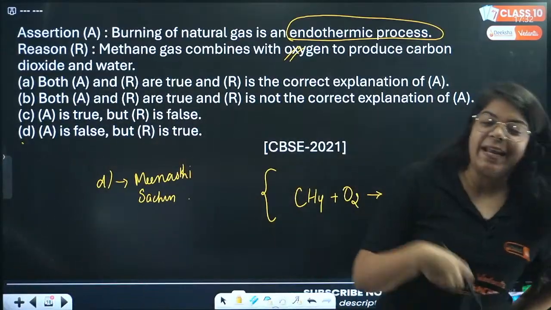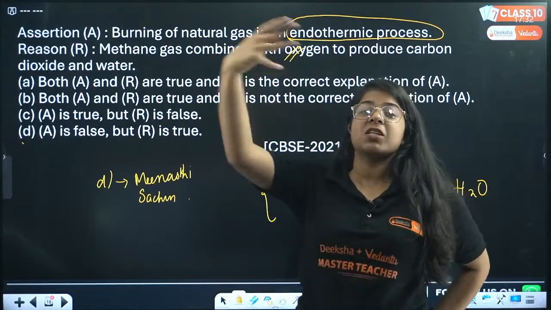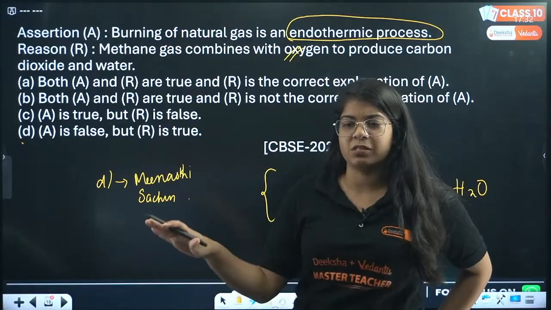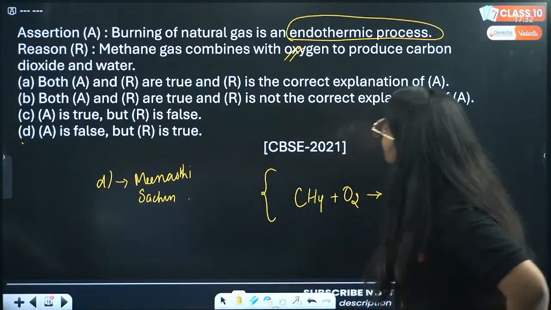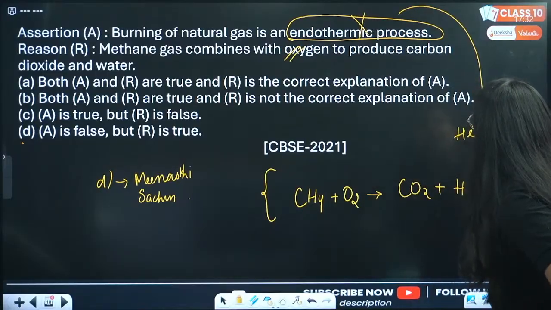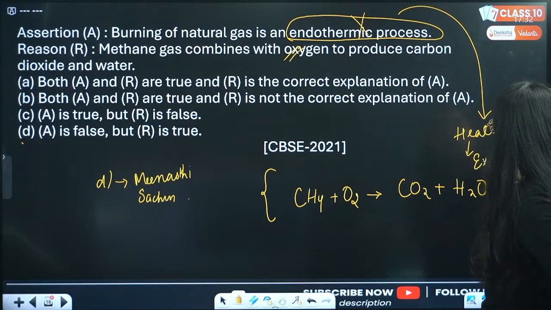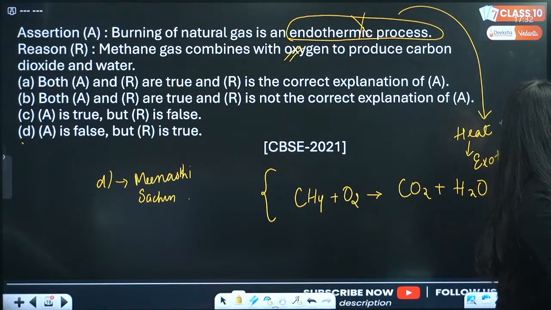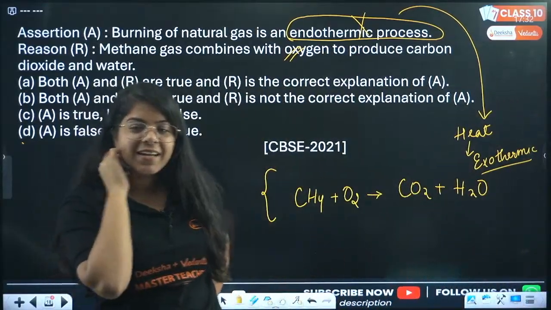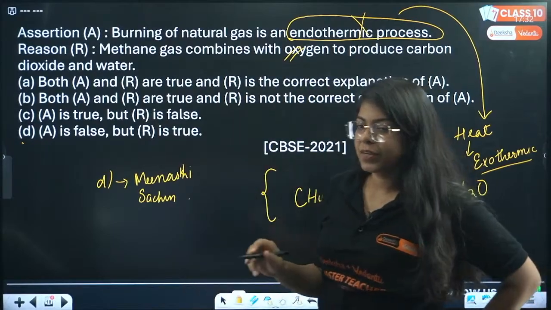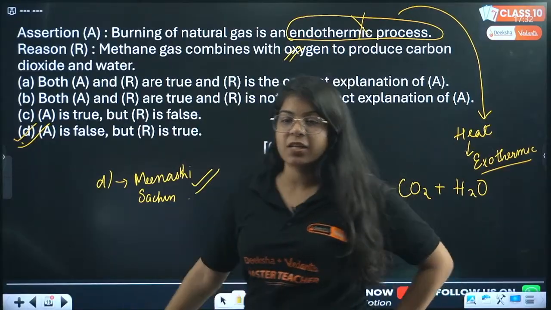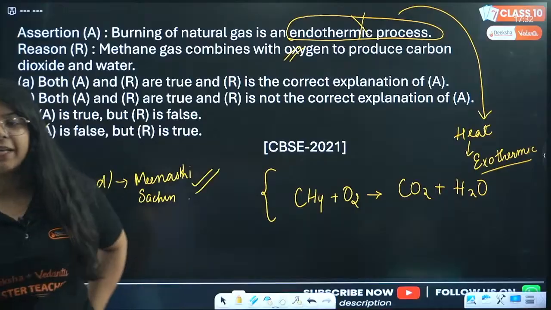Yes, very good. So anyways, we are burning something. If something is burning, obviously its heat energy is increasing in most of the processes. Okay, so we have burning of natural gas is an endothermic. No, beta, heat will release after burning, right? Burning leads to heat release, and we know when heat is released, it's an exothermic process. I know the answer. Okay, great, Soni Rai. Very good. Combustion. Okay, D is actually the good answer. Meenakshi and Sachin and Soni Roy all gave the correct answer.